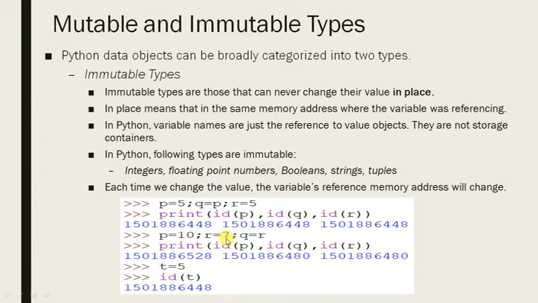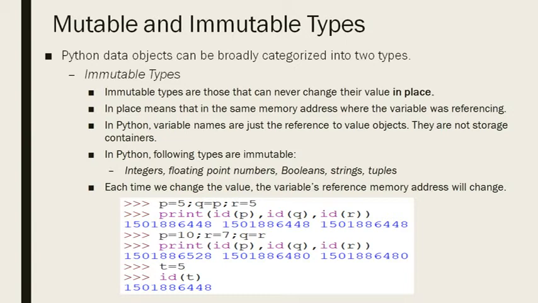Now let us understand it with another example. If you write p equal to 5, here you can see all the values are 5. The address is 1501886448. Now you try assigning a variable t to that memory location of 5. Then if you print the id of t, it will be the same. So this example makes it clear that the memory is allocated to the values. You can see the value 5 is always allocated the same id, whether it is p, q, r or t.